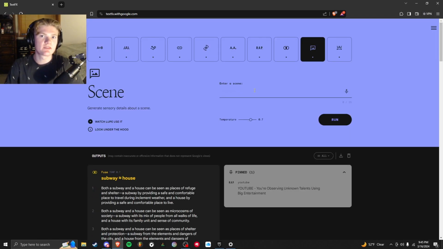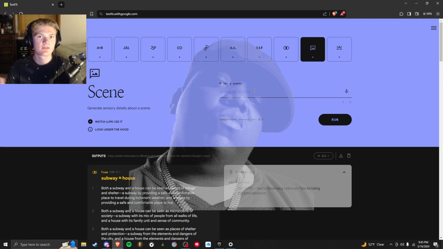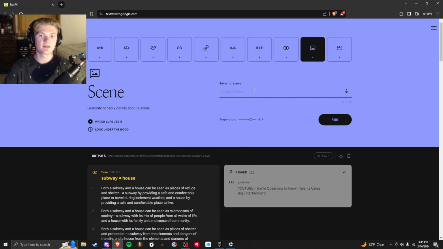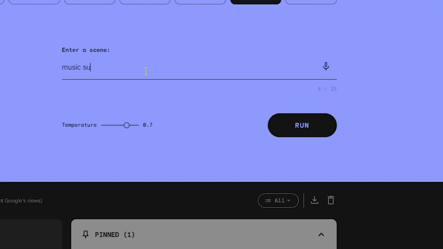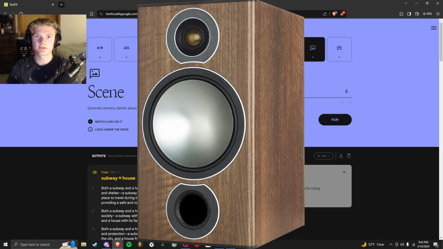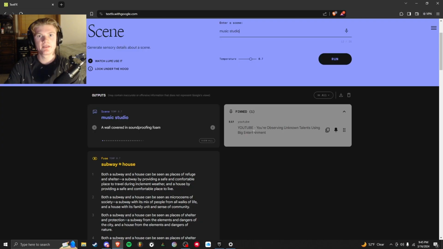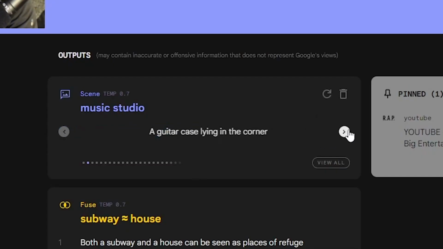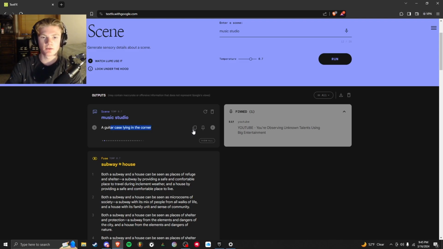So sometimes when you're listening to music, they have crazy details you never would have thought of, and it just helps bring the scene to life. Maybe you're at a music studio, and maybe the first thing that comes to mind to you is a microphone, speakers, and computers. This gives us a wall covered in soundproofing foam, guitar case laying in the corner, dusty old piano with a missing key.